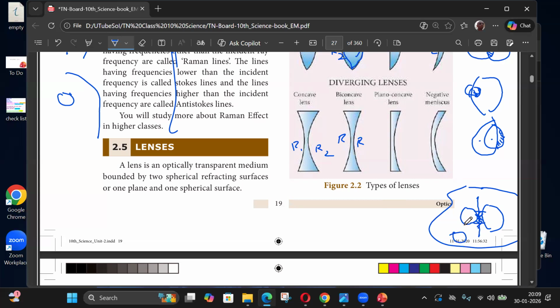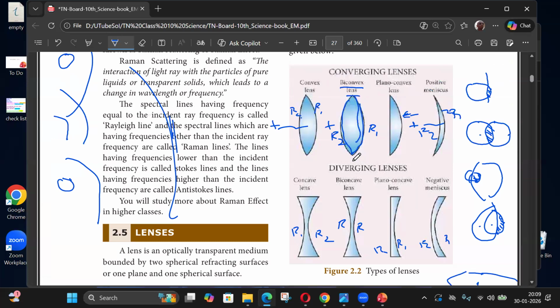And the second sphere bigger like this, and then remove this glass here. Basically, these two are spherical surfaces R1, R2. Here both are the same. It's biconvex.